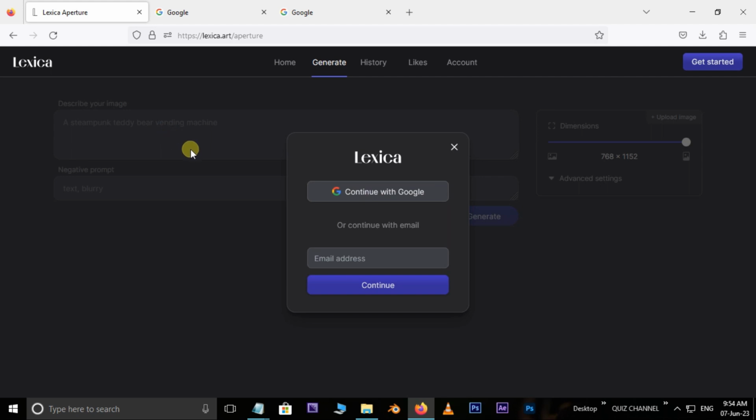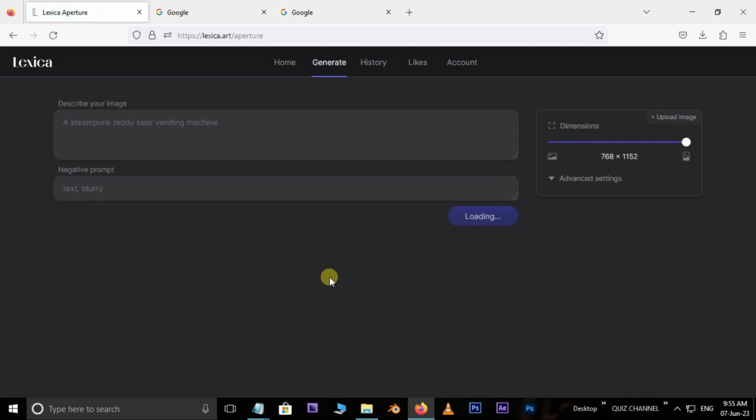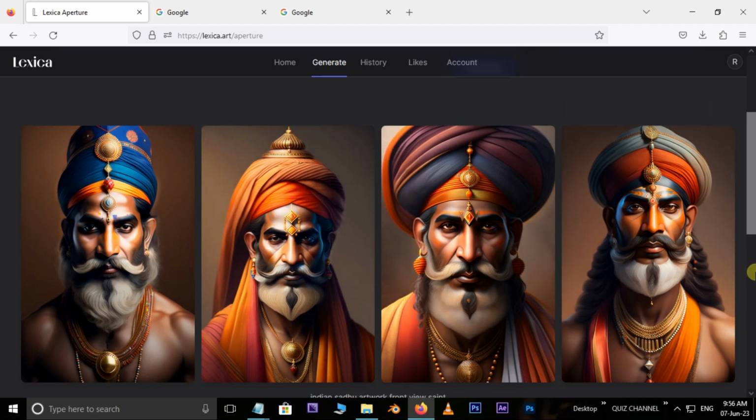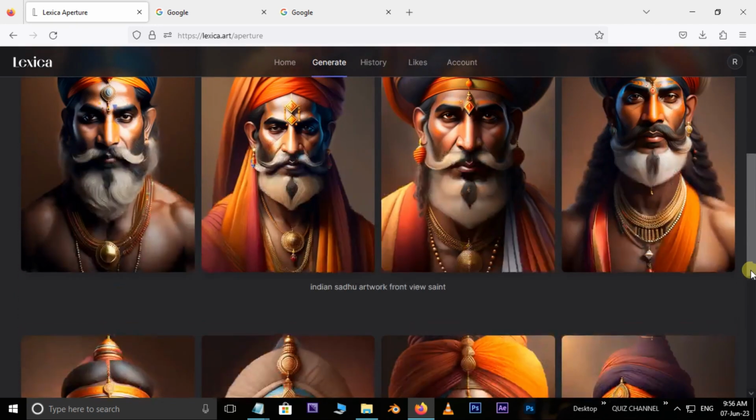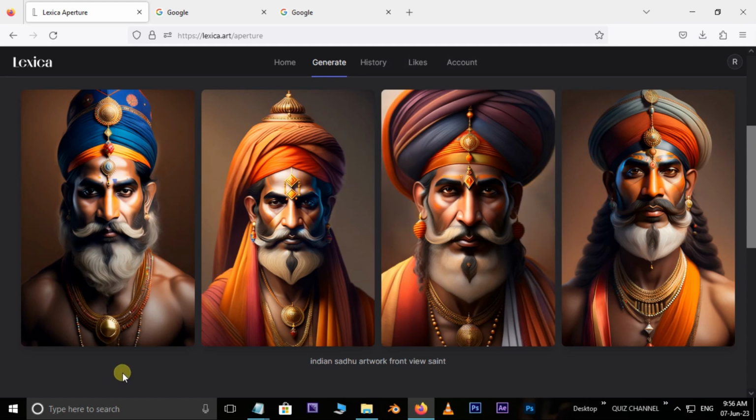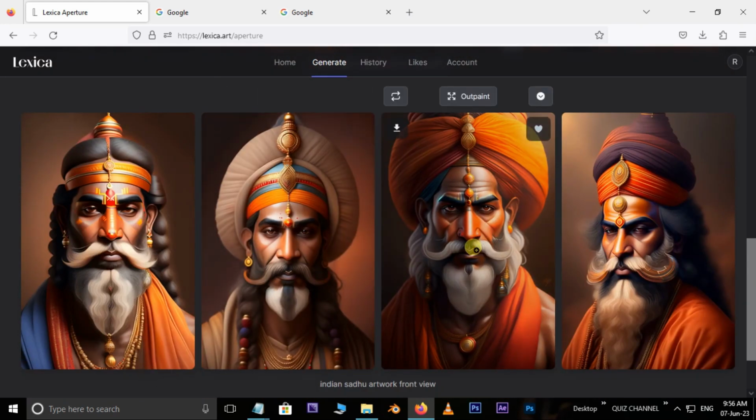We need to log into this site first. Here I select continue with Google. Now describe your image for the search result. Hit on generate. Here I select this image and hit on download.